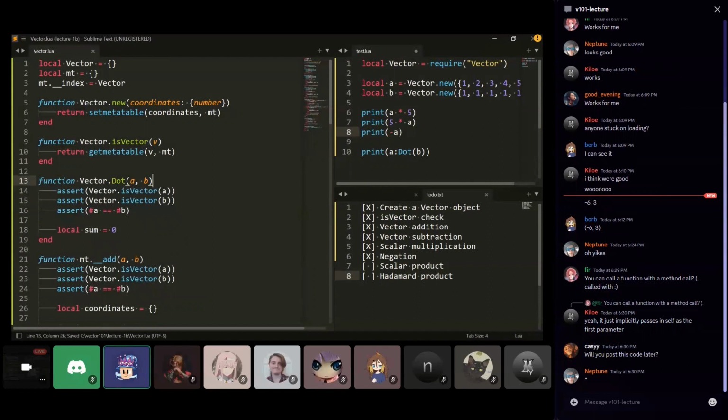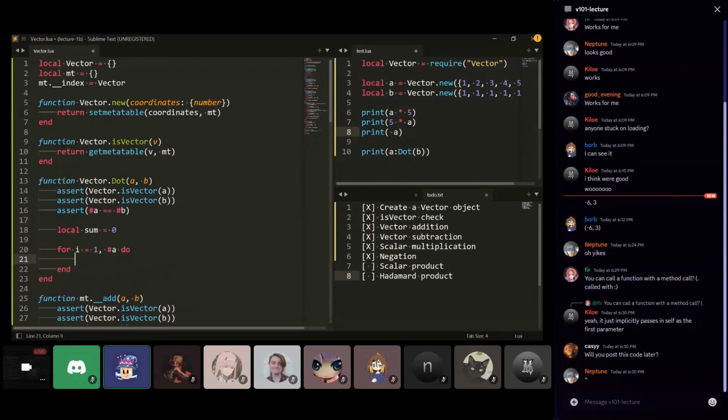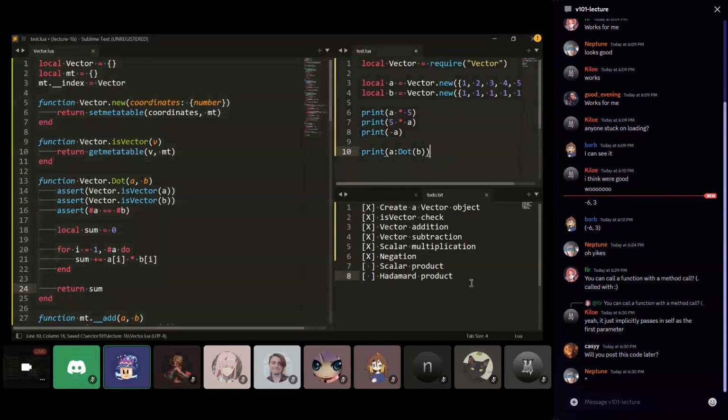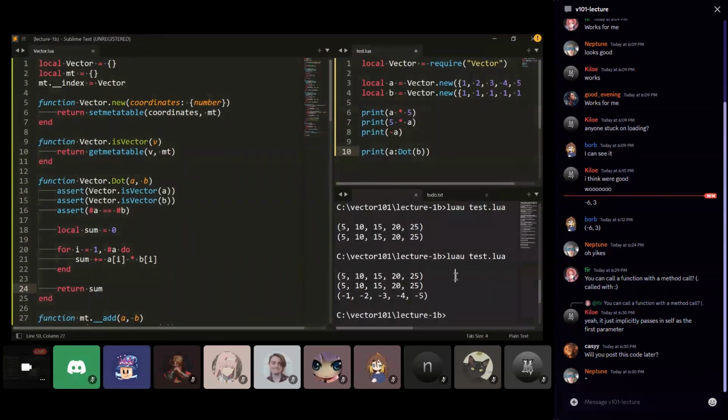Okay, so that resolves our syntax confusion. All right, now we'll finish up our dot product. And remember, the way that a dot product works is we take the product of A i and B i, and then we sum it all up. And we'll return the sum. Okay, so let's try out A dot B.